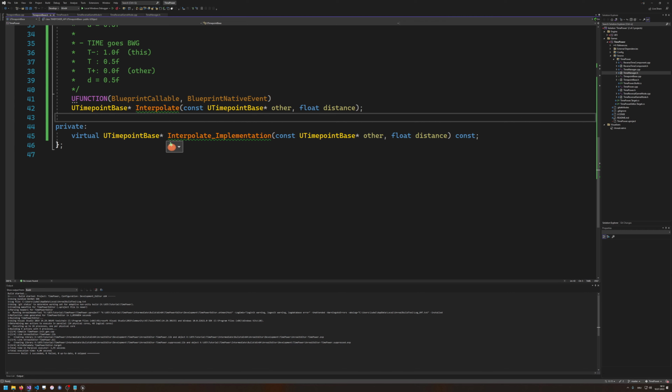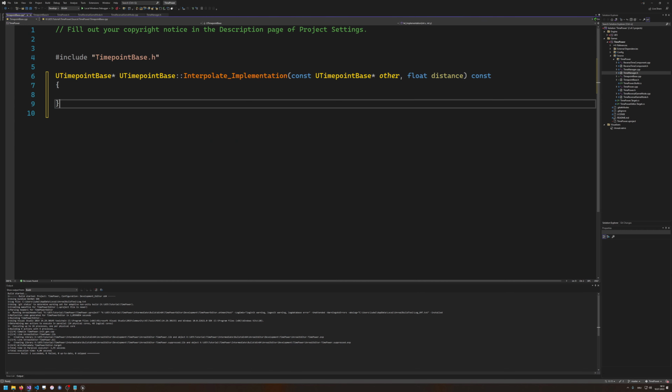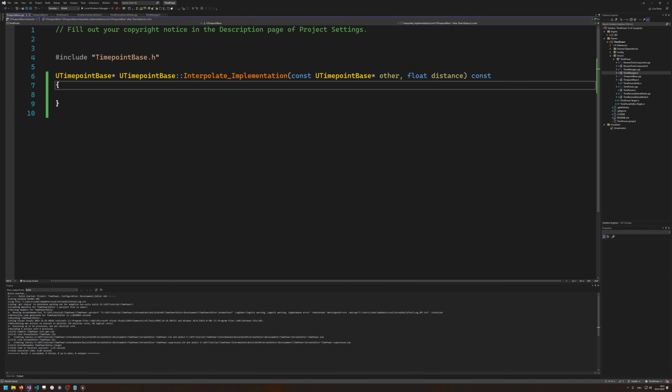Alright, so now let's add a default implementation here. So our interpolate implementation. I hope I spelled this correctly, but I should. Okay, so here now we need to implement. What is our default implementation? Well, as I already told you, or did I tell you? I don't know. But our default implementation is going to be a binary choice.